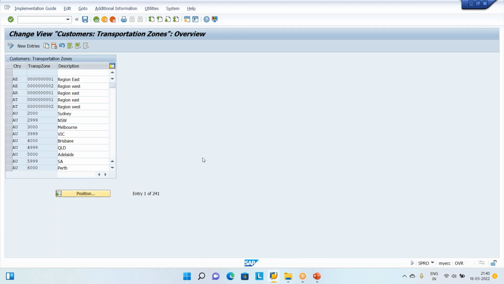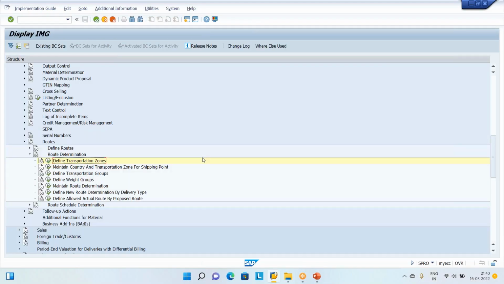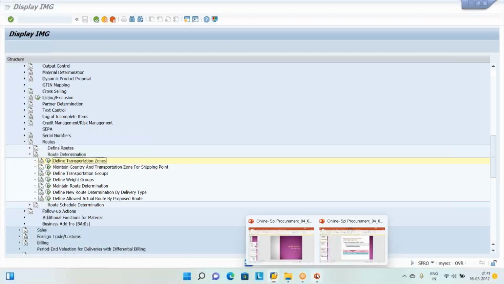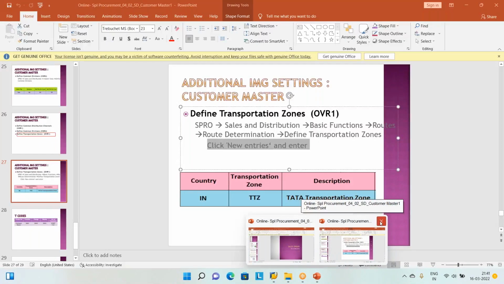Then Srinivas asks, shall we do the customer master? No, we do the customer master later. For the time being, we have done the background settings of the SD side for customer master creation: number range, customer account group and assignment, partner functions, common divisions, common distribution channels, and transportation zones. Now today, one new topic we are going to talk about, sales order.